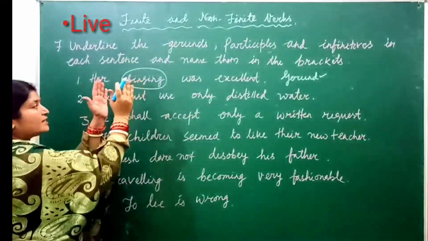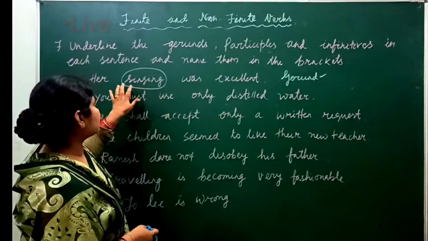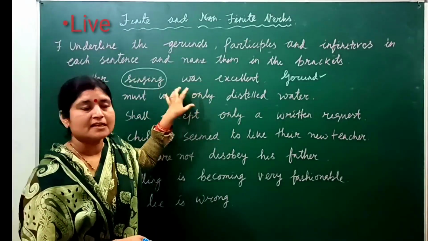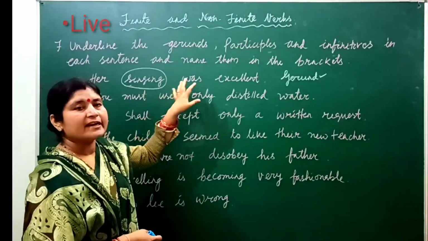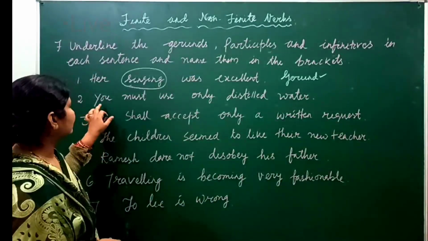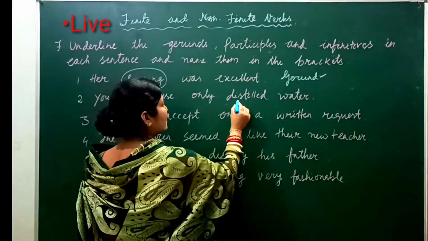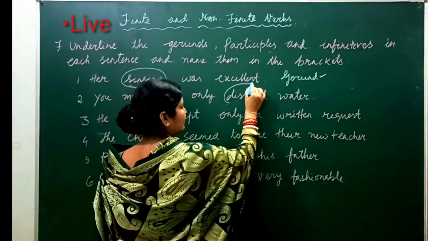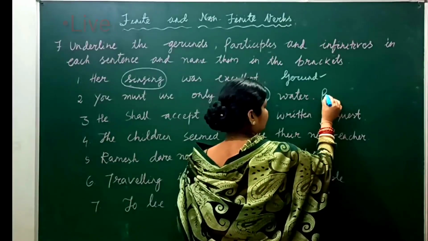Singing is a word, it is a verb. But here it is used as the subject in the sentence. So her singing was excellent. So singing is used as a gerund here. Number 2. You must use only distilled water. So distilled is what? It is a participle.